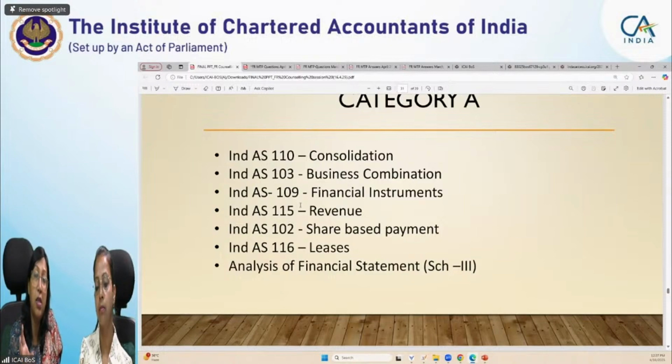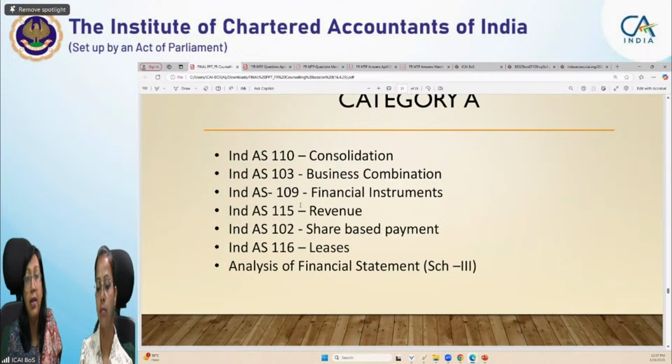One question of 10 marks along with 2 or 3 questions in your MCQs will be asked in your examination. So almost 14 से 16 marks का question तो आपका इससे पूछा जाएगा. Okay, then comes revenue. Section 2 has only one standard, Ind AS 115 revenue from contracts with customers. This standard has been placed in category A because it is the single standard in its section, and section wise compliance होगी तो एक question तो आएगा ही आएगा इससे. So that's why it is a category A standard.